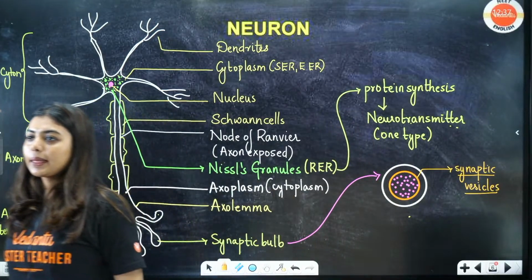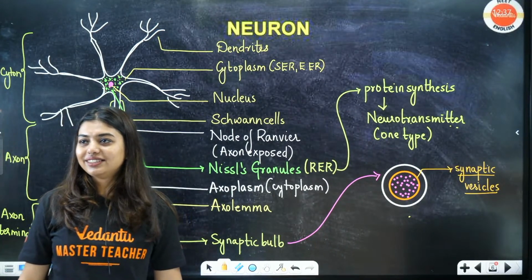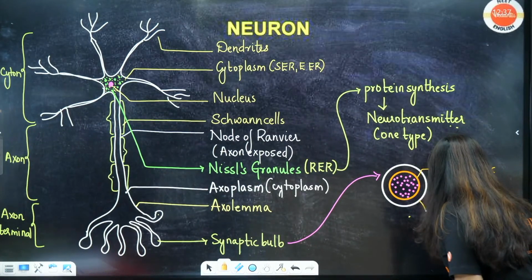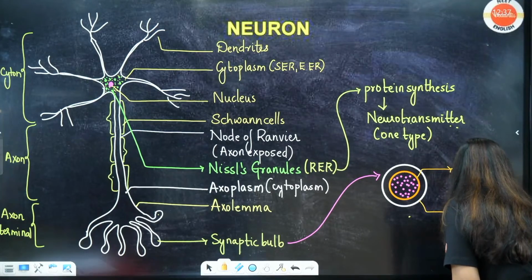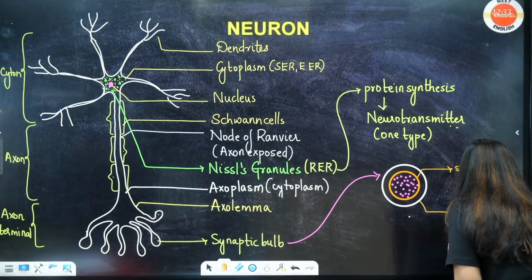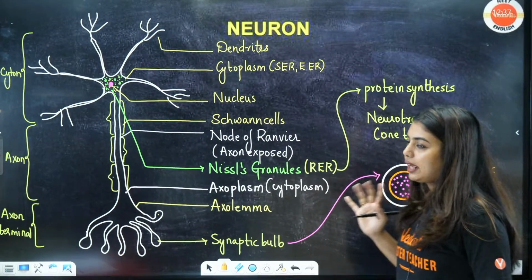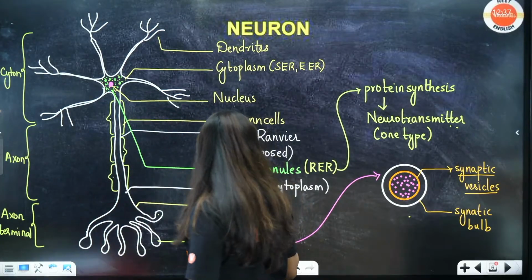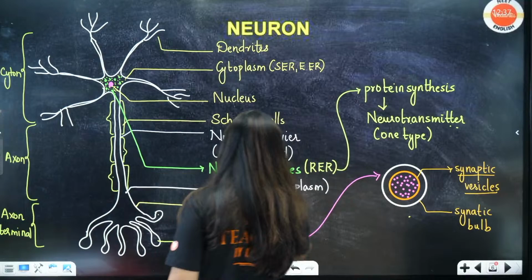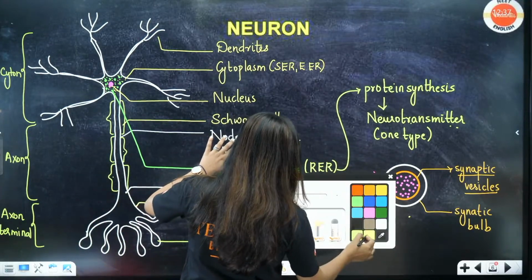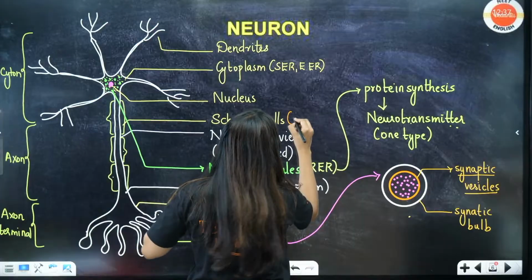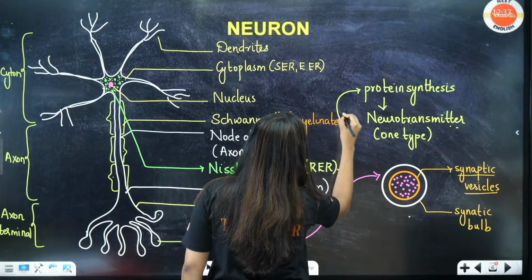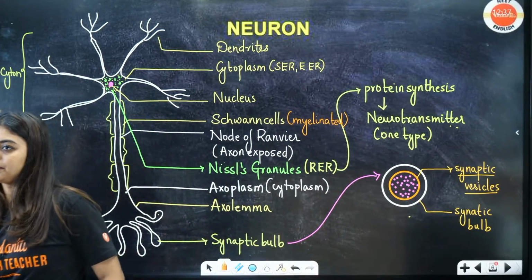Okay, got it? So synaptic bulb, synaptic vesicle. I'm writing that also here. Synaptic bulb. Students, any doubt? Any doubt in this diagram? Please let me know in the chat. Okay, Schwann cells will form your myelin sheath. So obviously here I'll write it here, myelinated. Done.